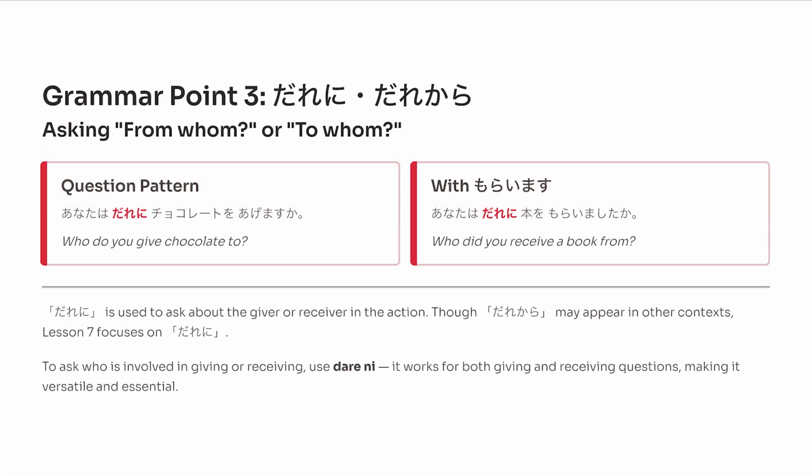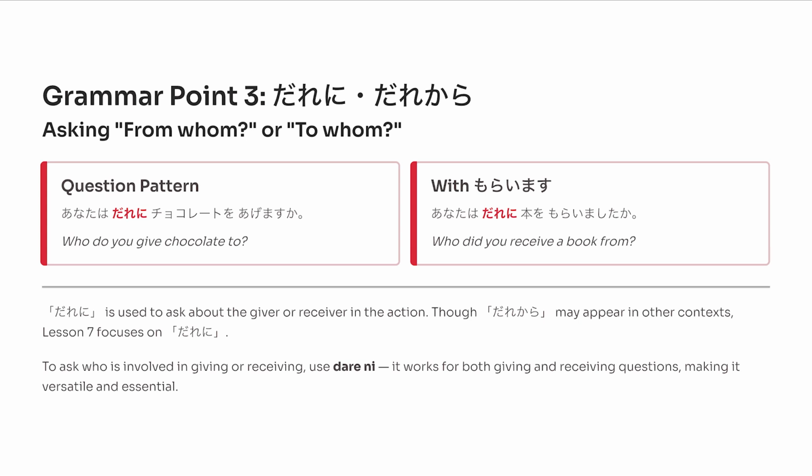Now, let's learn how to ask to whom or from whom in Japanese. We use 誰に. For example, あなたは誰にチョコレートをあげますか? Who do you give chocolate to? And with もらいます. あなたは誰に本をもらいましたか? Who did you receive a book from?